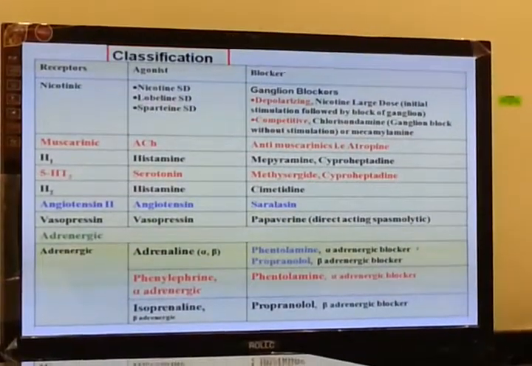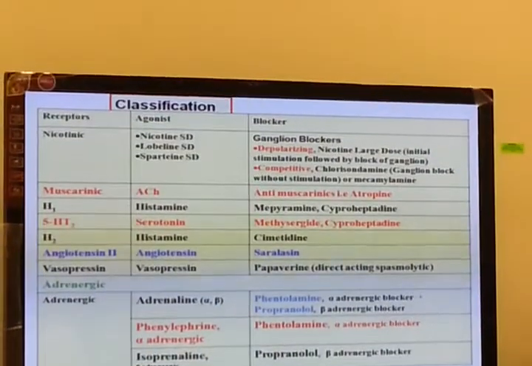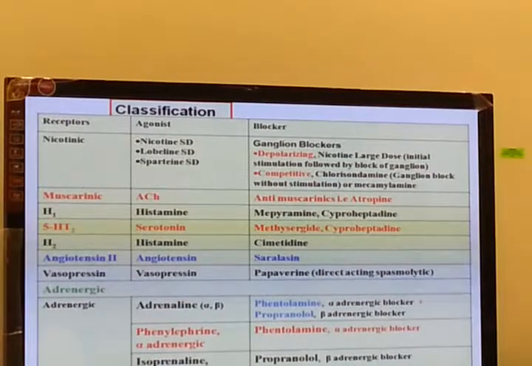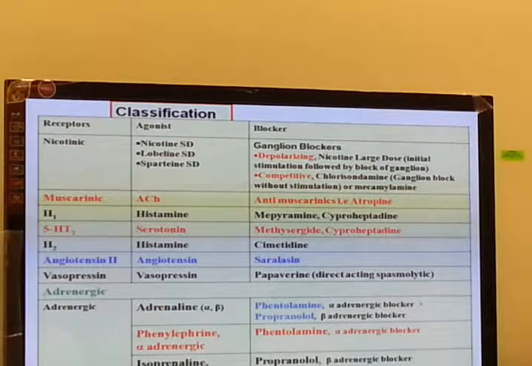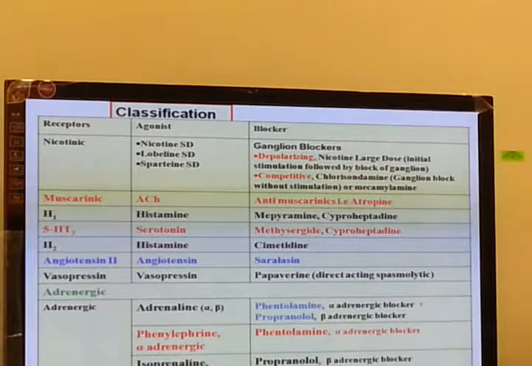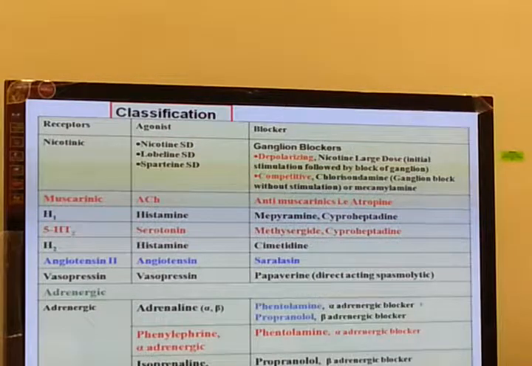For the muscarinic receptor, acetylcholine is the agonist and atropine is the antagonist. Tell me any other antagonist? Only atropine. All the pharmacology has been finished in your theory, only atropine.